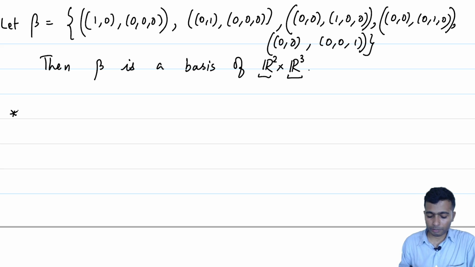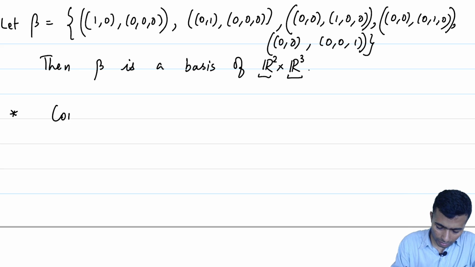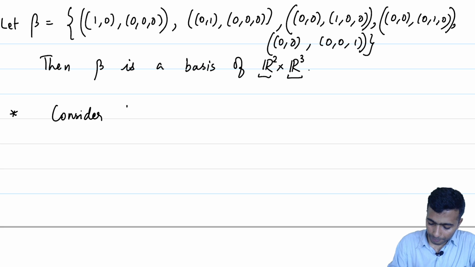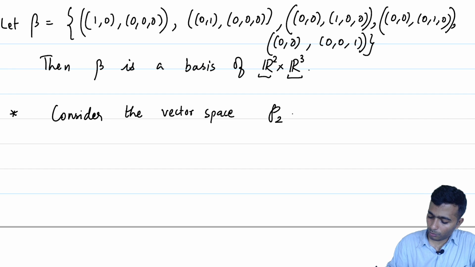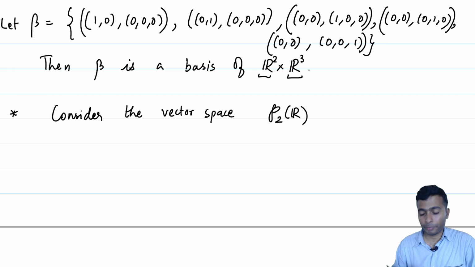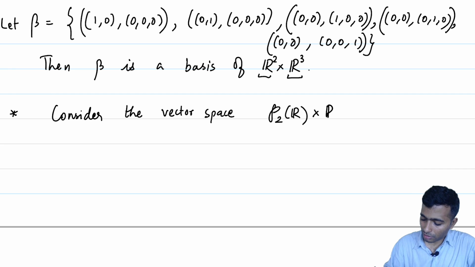Let us look at one more example. Why just consider R2 and R3? Instead of R2, let us consider the vector space P2 of R. Instead of R3, let us put P2 of R cross R2.